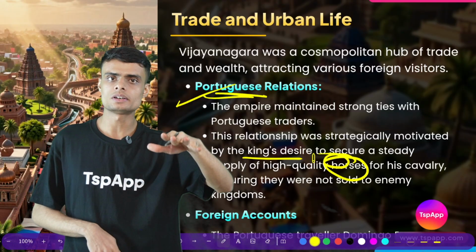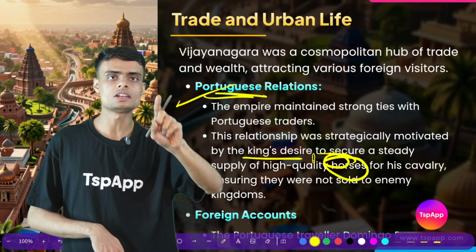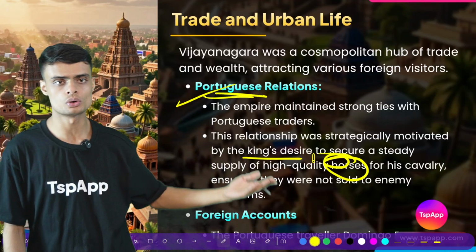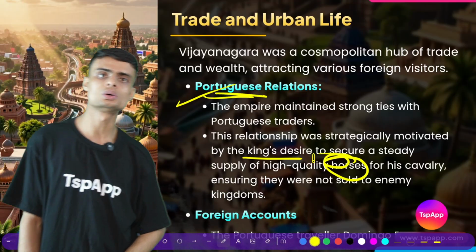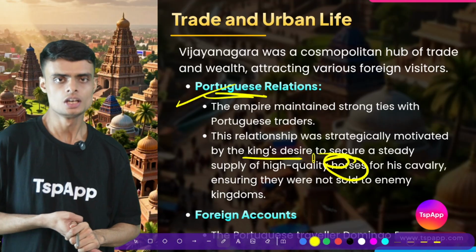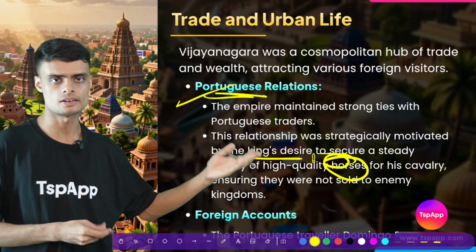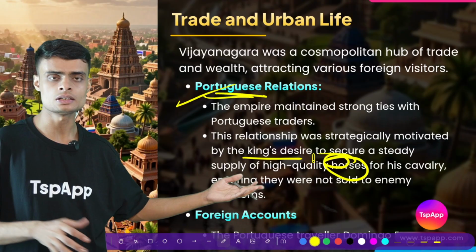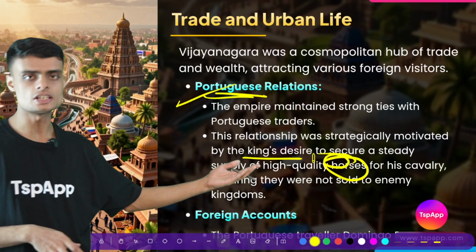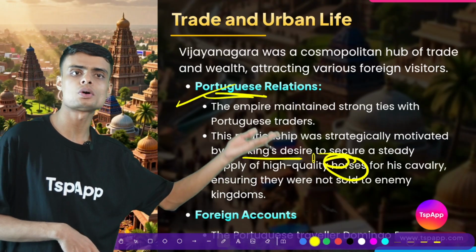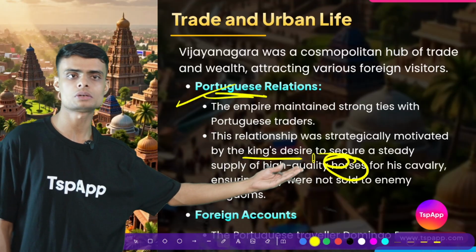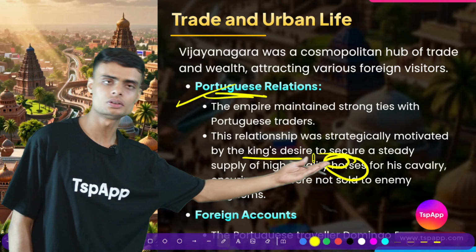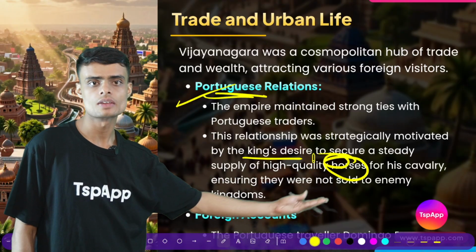So in that time period, the main technique was that the king who had strong, high quality horses would be able to rule over a large part of India. That's why Krishna Dev Raya set up a strategic relation with the Portuguese, because the Portuguese would sell high quality horses for the cavalry, for the army, and